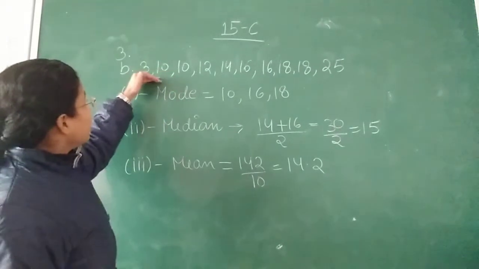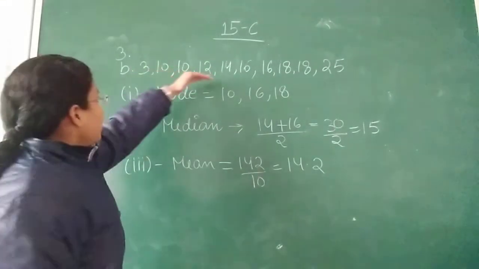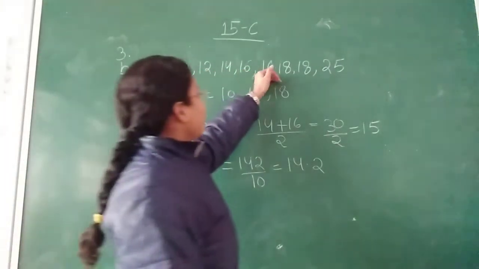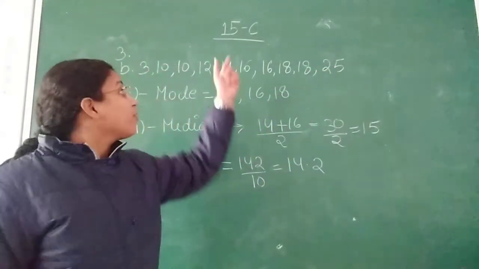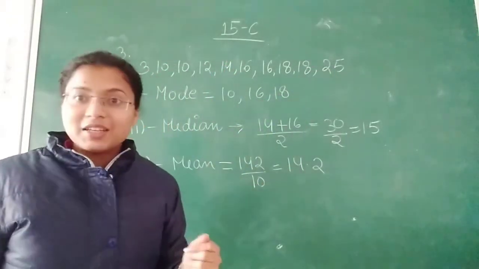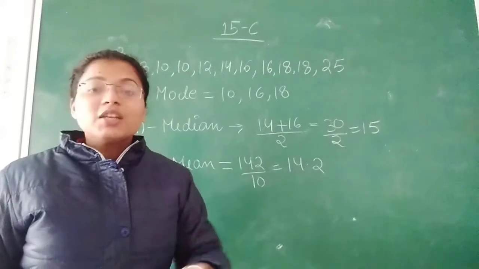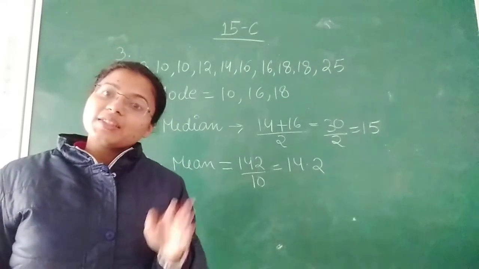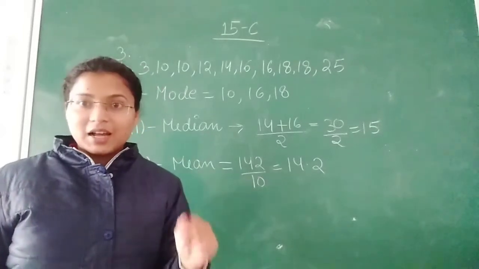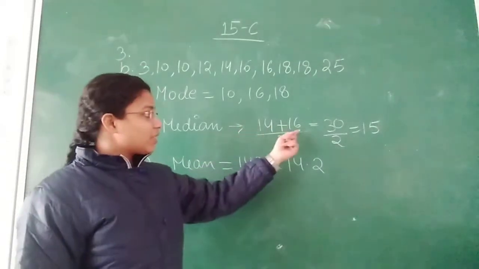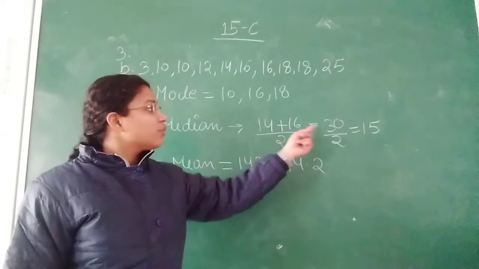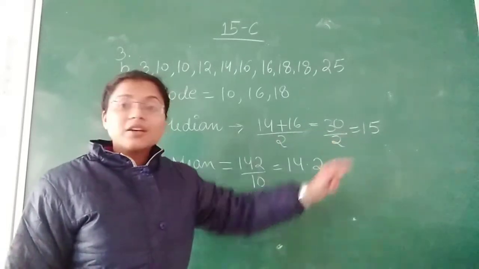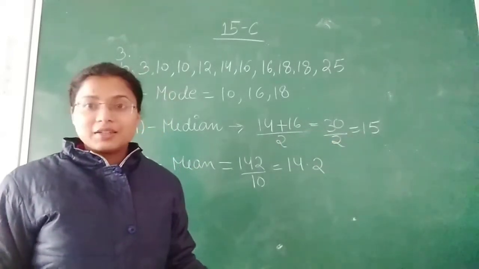So when you divide them equally, 4 from the start and 4 from the end, you will get 14 and 16 as your medians. So what you have to do is add them and divide by 2. We have already discussed this in our previous class. So 14 plus 16 divided by 2. This will give you 30 upon 2, means 15 will be our median.